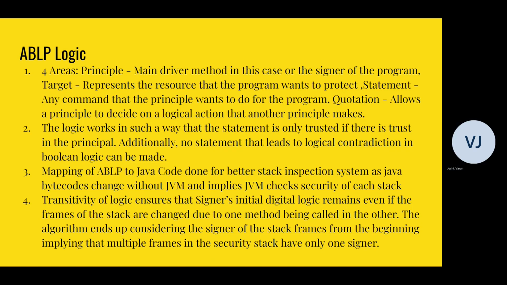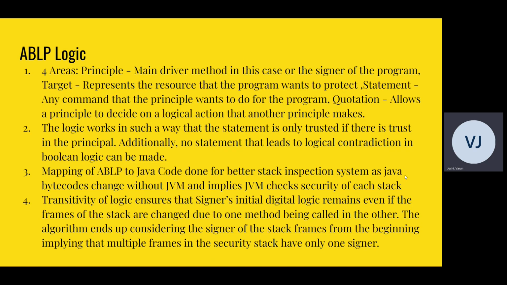Java code is signed with a private key and then sent to the virtual machine, transitivity of logic is used to ensure that the signer's initial digital logic remains even if one of the frames of the stack are changed, because one method is being called by the other, and the logic works in such a way that the statement can only be trusted if the previous statement is trusted. And this is really good because this mapping allows us to ensure that the Java bytecodes are not changed without the JVM, and that the JVM has to check the security of each stack. So this makes it safer.